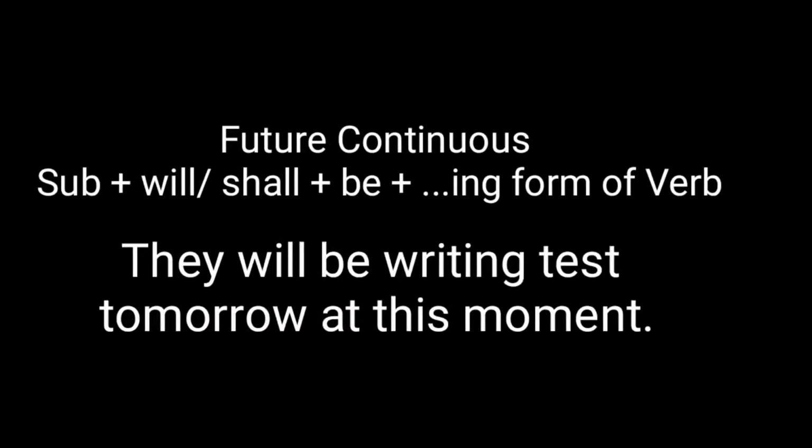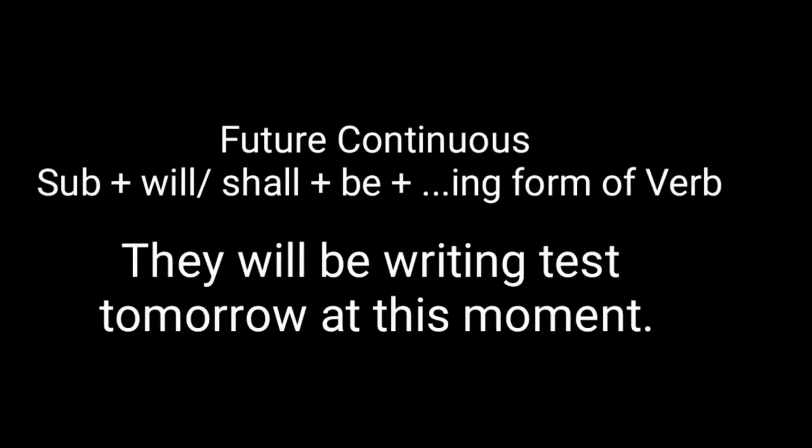Now when do we use future continuous? Normally if you do comparative study, you can have better understanding of it. We learnt about present continuous. So action which is going on at present, we use present continuous. Action which was going on in the past, at this moment we use past continuous. When action is going to take place in future at this point of time, then we use future continuous tense. What is the structure for it?